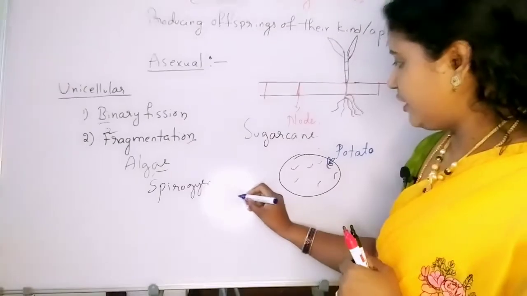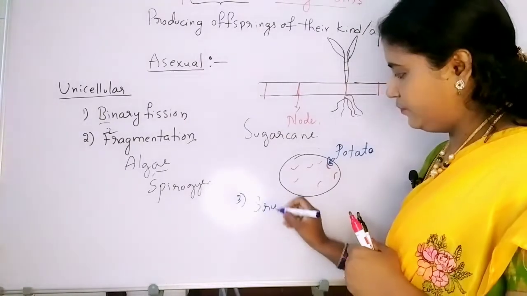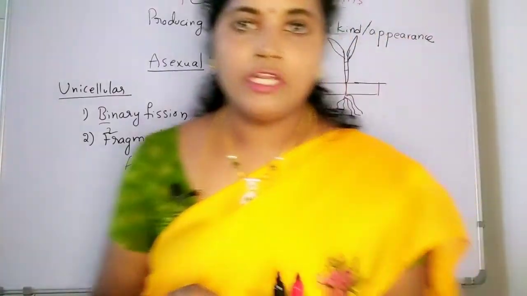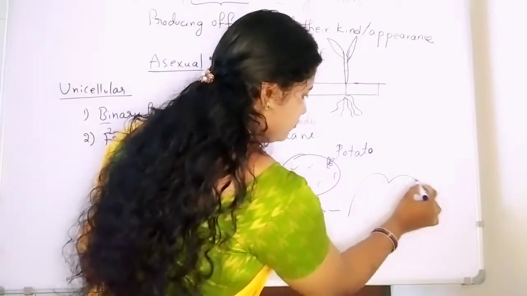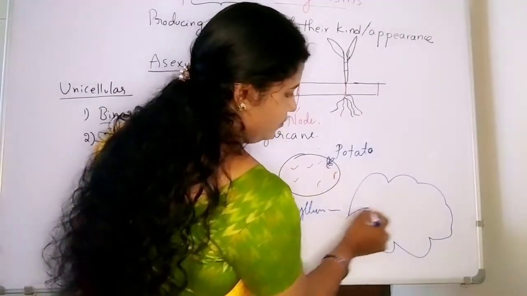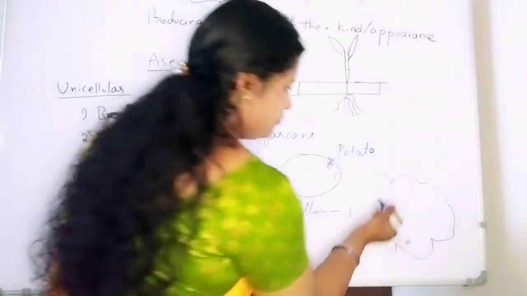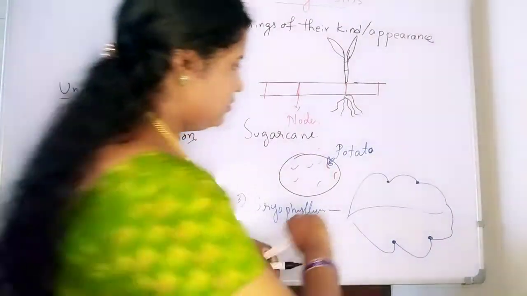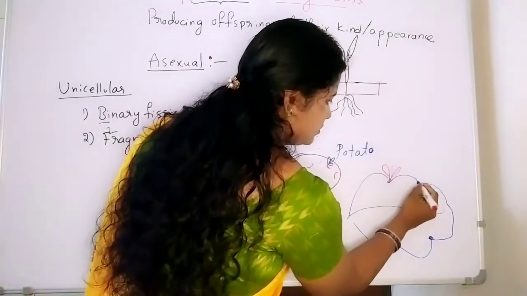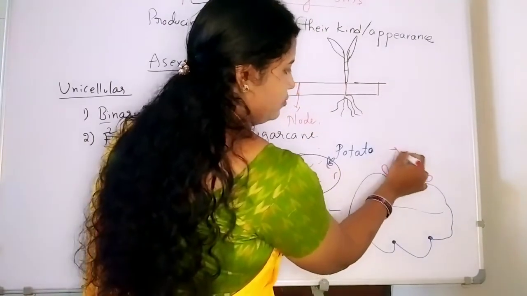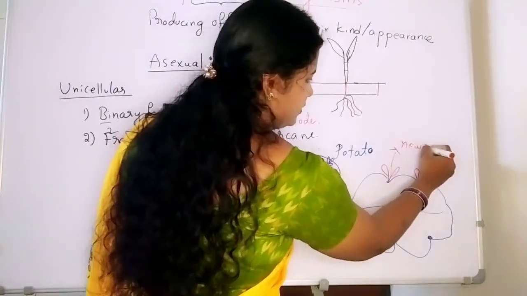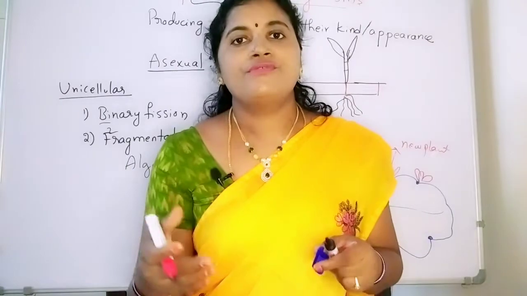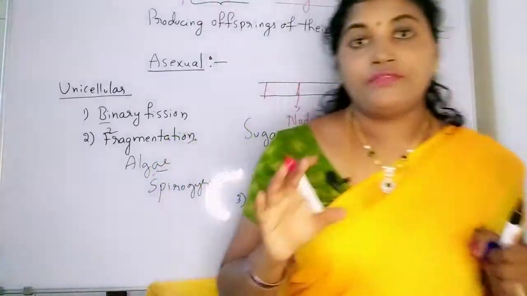Even the bryophyllum leaf, very important. The third example is the bryophyllum leaf. In the bryophyllum, from the leaf itself, the bryophyllum leaf will be like this. From the edges, the tips of the leaf, it is going to produce bud-like structures, and they can grow as a new plant. So all these vegetative structures are going to produce new plants. Okay, so this is vegetative propagation.